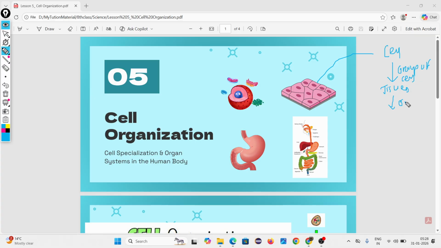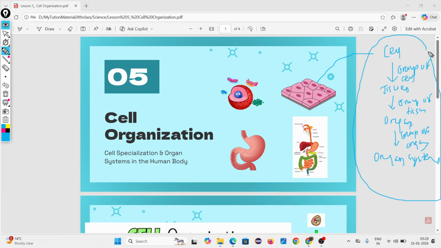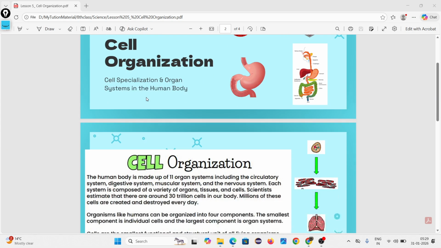Then a group of tissues is called an organ. A group of organs is called an organ system. This is the organization in multicellular organisms, to perform specific work efficiently. Then look.